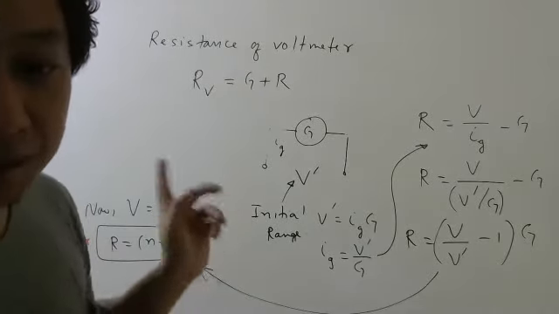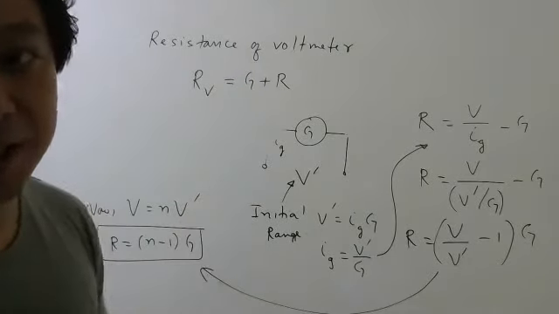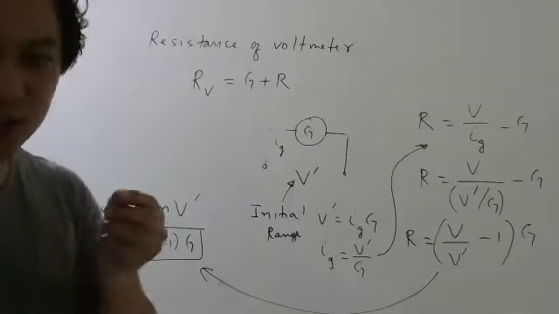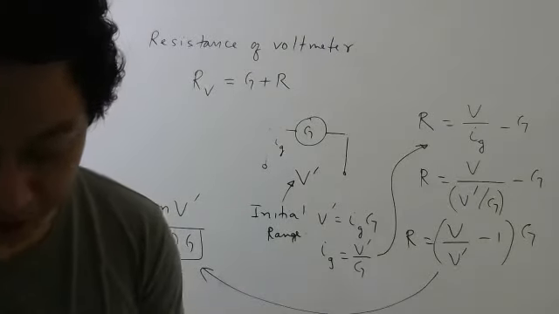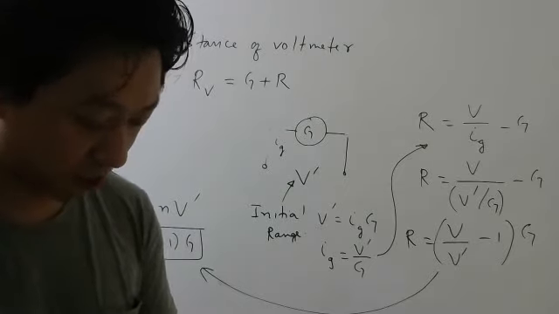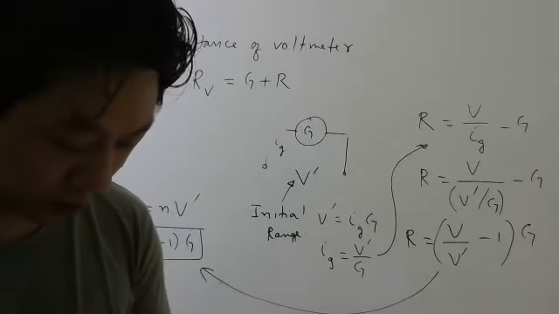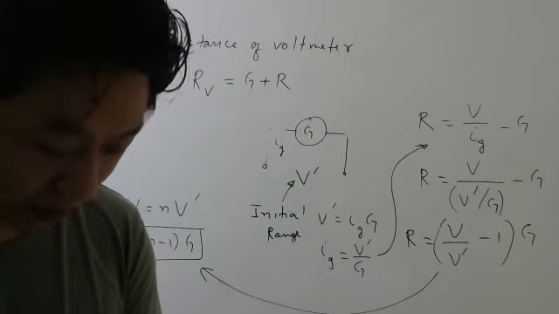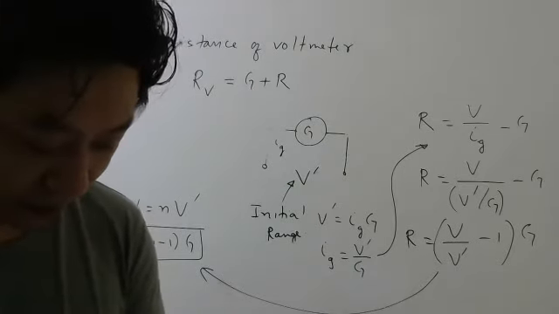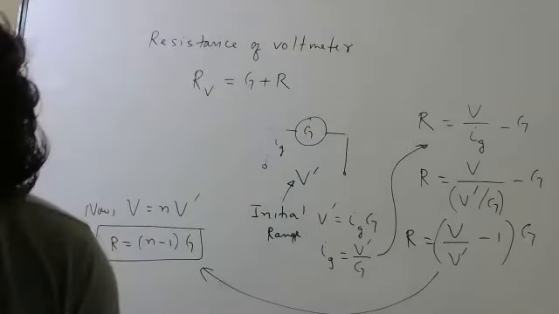For the ammeter, if you remember, it was G into R by G plus R. So small things you need to remember: how to convert a galvanometer into an ammeter, and how to convert a galvanometer into a voltmeter. Some standard formulas we have derived that we can use.